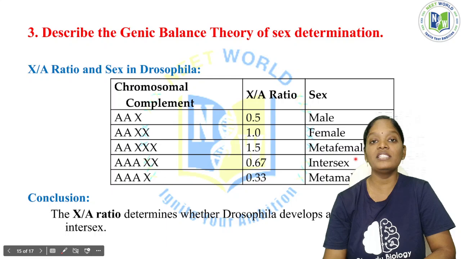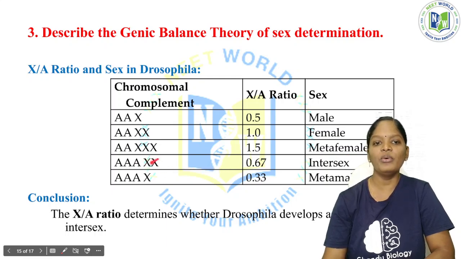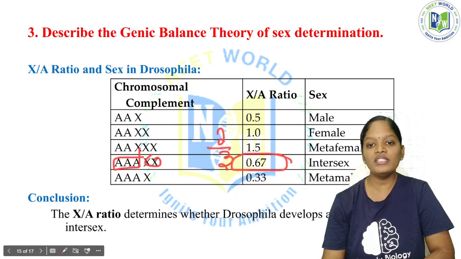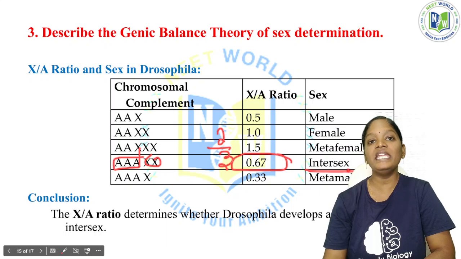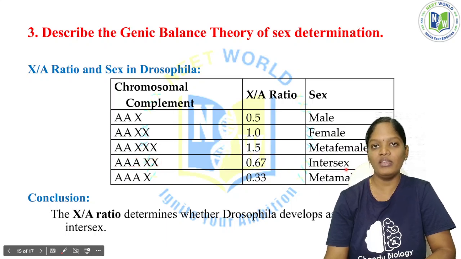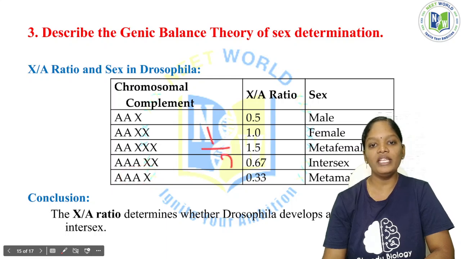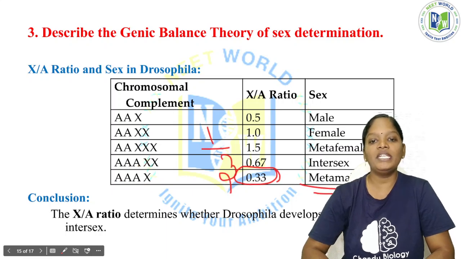Okay, we can say that as a super female. Now, if it is 3A and 2X, that is 2 by 3, and the answer will be 0.67, we can call them intersex. We can't say that as a female, we can't say that as a male. And if it is 3A and 1X, that will be 1 by 3, then the answer will be 0.33.